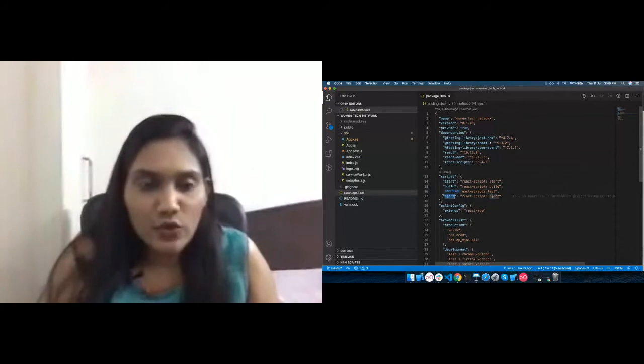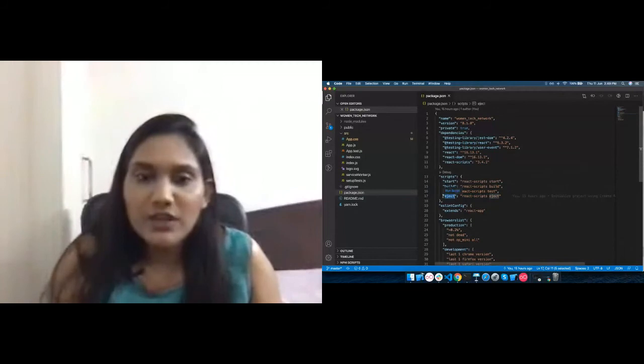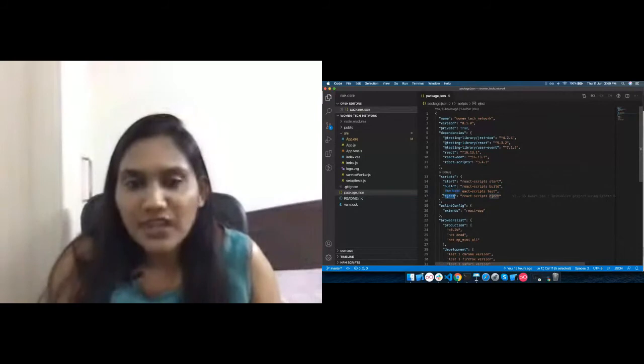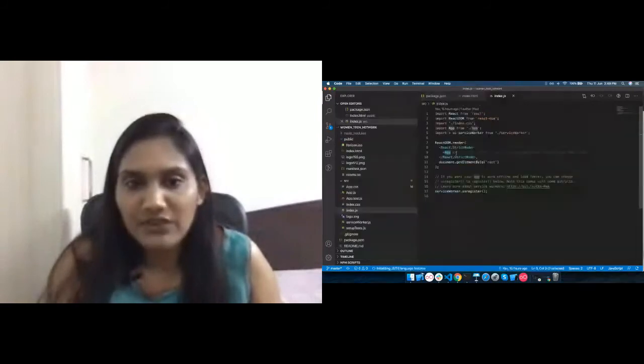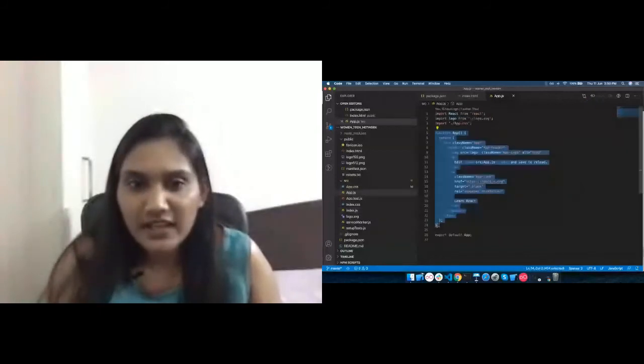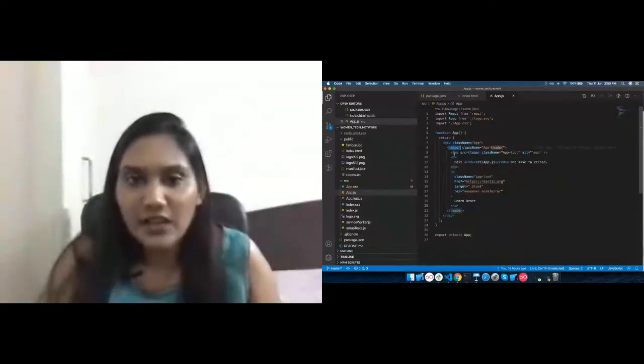When you go into the src folder, there will be an index.js file, and there will be a function ReactDOM.render. Now what happened is we have created a component named App. Let me just show you that. So this is the component which I have created, and here we have created a normal HTML structure with HTML tags like div, heading, image, anchor tag, etc.